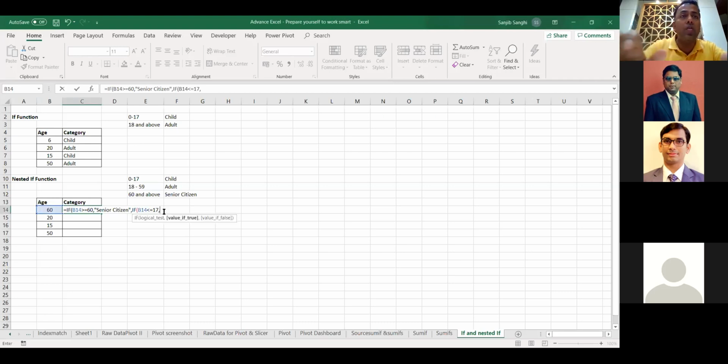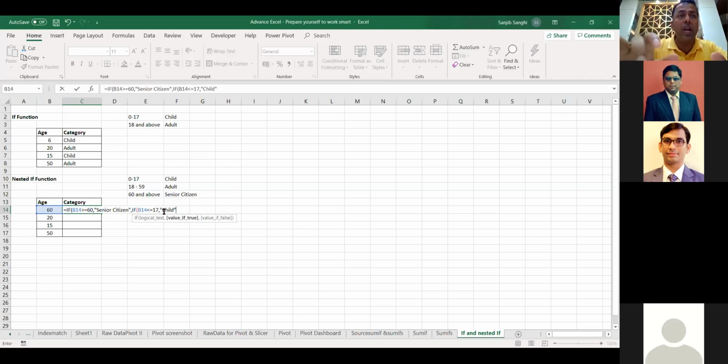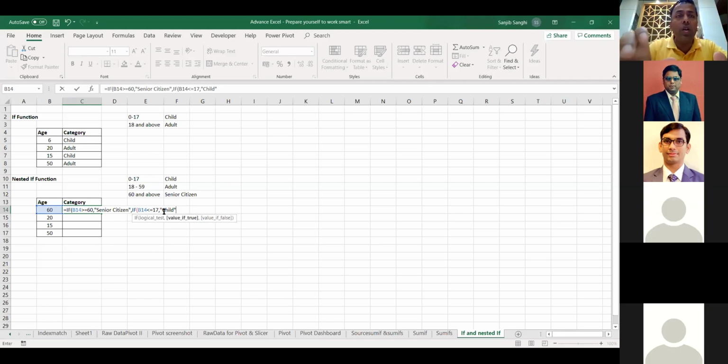So if it is less than or equal to 17, it's going to be child. I'll open the quote, type in child, close the quote. Great. And what if the value is false? Now only the last option is left, which is adult. So I will say adult. I close the bracket, one for this particular IF and another for the outer bracket. So make sure you close both the brackets.